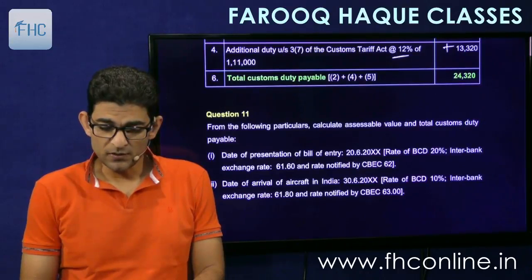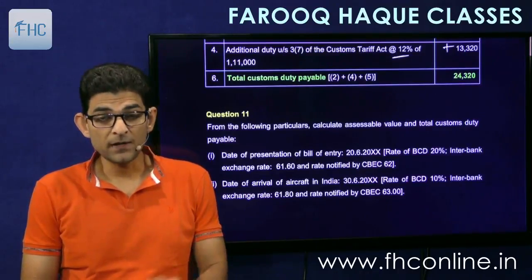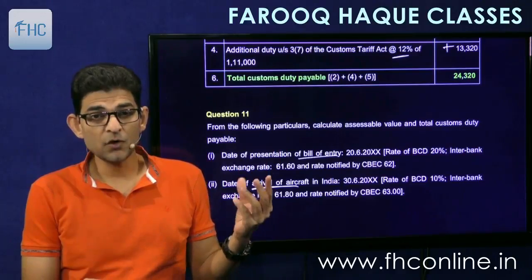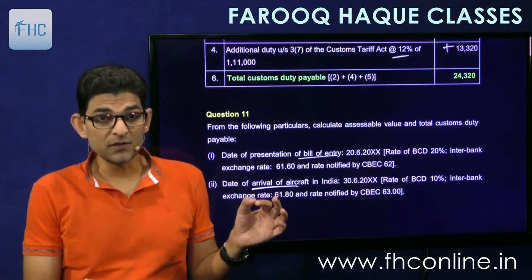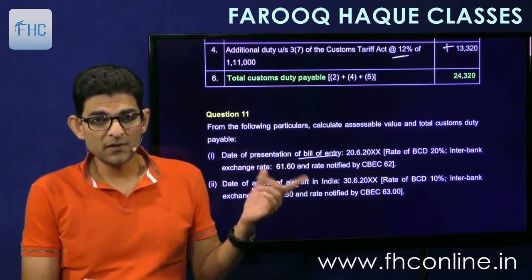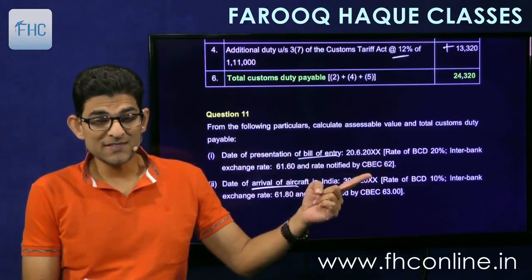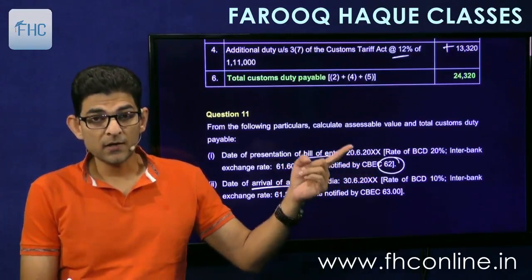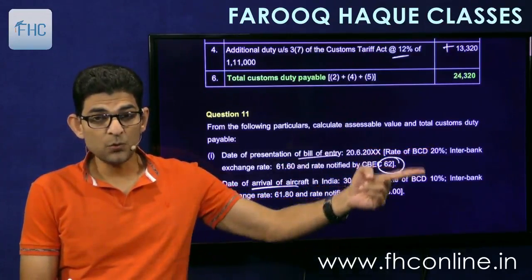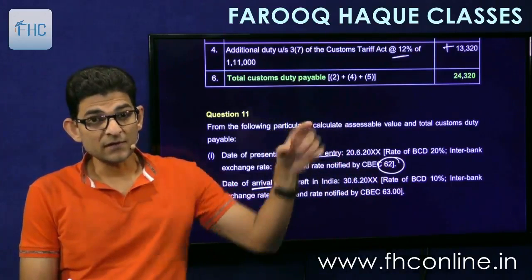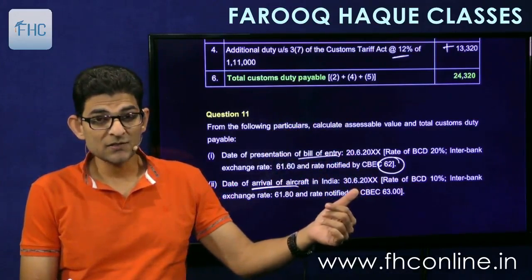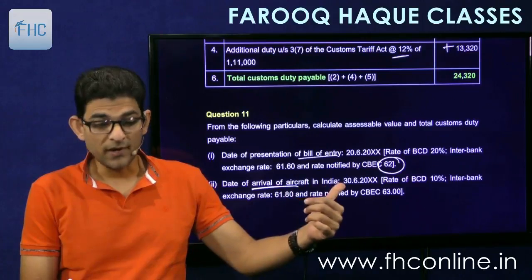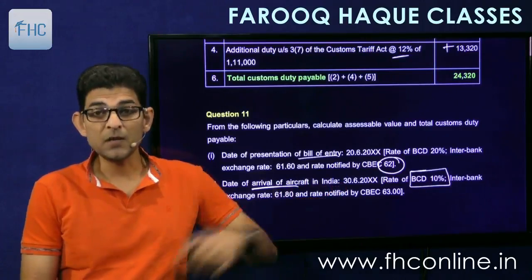From the following particulars, calculate the assessable value and total custom duty payable. Again, date of presentation of bill of entry and arrival of aircraft. So when these are given, or if it is by ship, they will give you the entry in words. Okay, then you know what is to be done. Rate of exchange as notified by CBEC, means CBIC, is to be taken as on the date of bill of entry. So we'll take 62. And as far as the duty rate is concerned, whether to take 20 or 10, that depends upon whichever is later. So 26 and 36. So we'll take 36 because this is advance bill of entry. So we'll take as on the date of arrival of aircraft. So we'll take BCD rate of 10%.